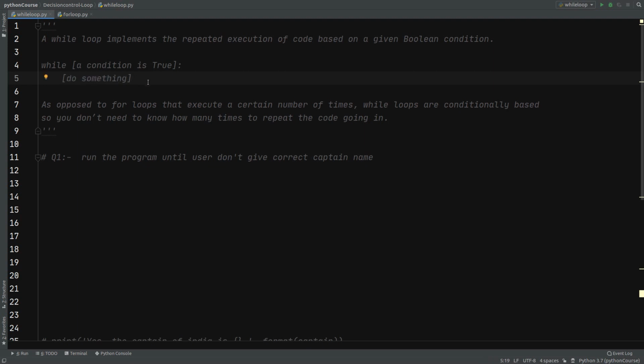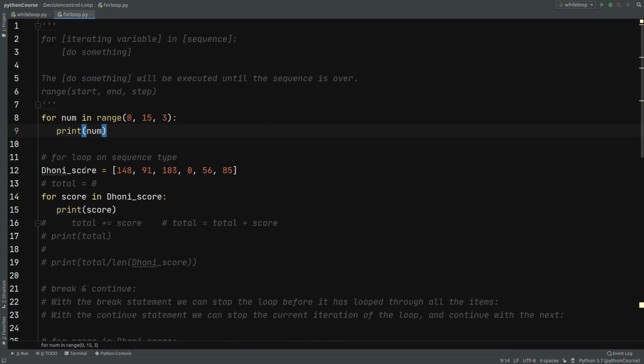But we already have for loop, so why do we need while loop to implement this repetition of code? The only difference here is, in for loop we know the number of steps it is going to execute. Like in my previous video, we have a list dhoni_score, and here we already know the length of this list.